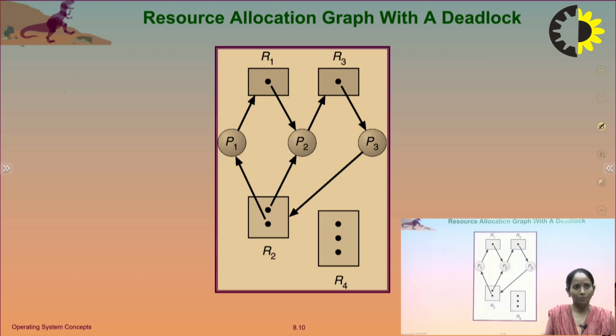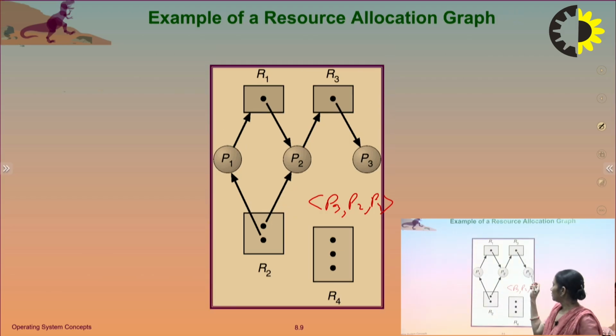If I compare with the previous diagram, there P2 is not waiting for another resource. P2 is holding the resource R3 but it is not waiting for an additional resource. So P3 will complete its execution. As soon as P3 completes its execution, it will release the resource R3. When R3 is free, then P2 is able to complete its execution, because P2 is holding two resources R1 and R2, and R3 is now free.